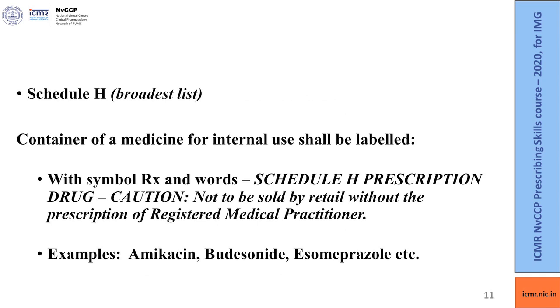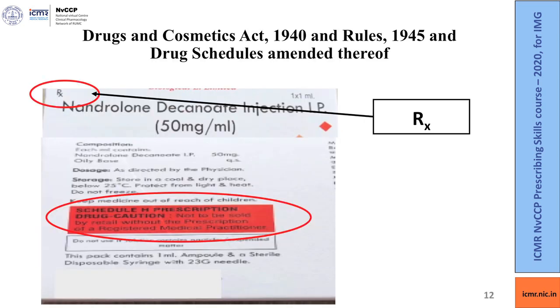Schedule H drug. This is the broadest list, and the container of a medicine for internal use shall be labelled with symbol Rx and the words Schedule H prescription drug, caution: not to be sold by retail without the prescription of a registered medical practitioner. Examples of the drugs that come under Schedule H are amikacin, budesonide, esomeprazole and many more. Again you can see the wrapper of a drug that comes under Schedule H.